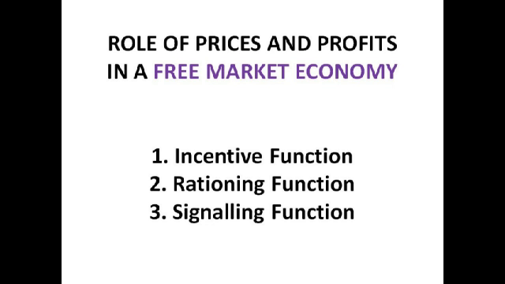If we put the prices up, some people won't be able to afford the good anymore, which means that demand will fall. Hopefully at some point demand will meet supply, so there'll be an equilibrium, and that's how the rationing function works, and of course it can work with supply the other way around. We'll come to this later on in another video with demand and supply diagrams, which will make it much simpler.